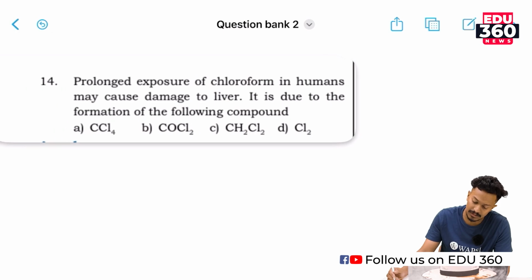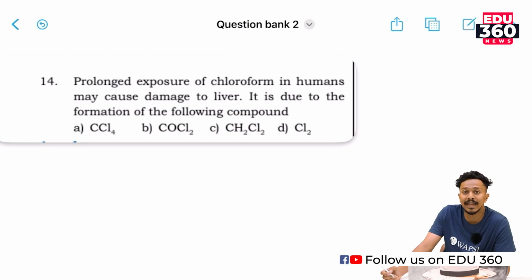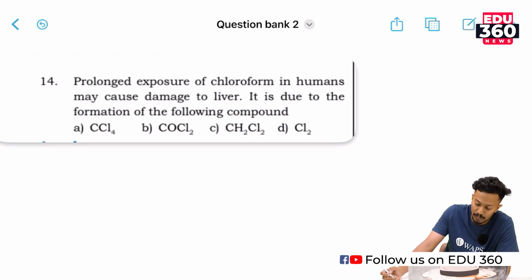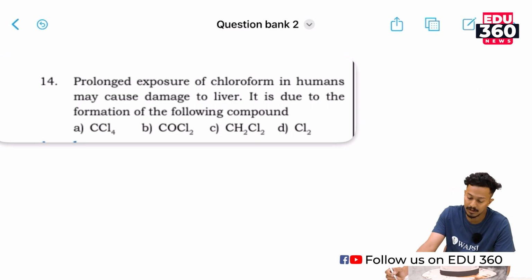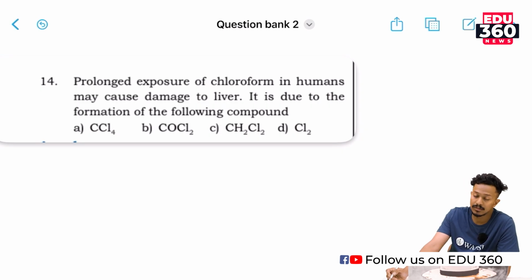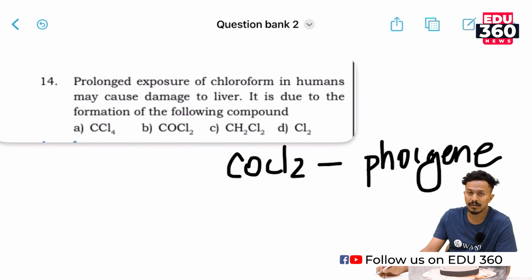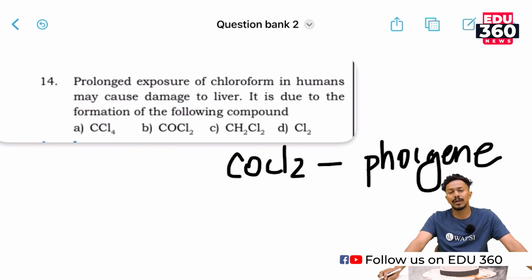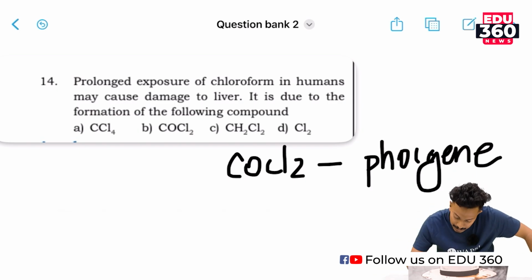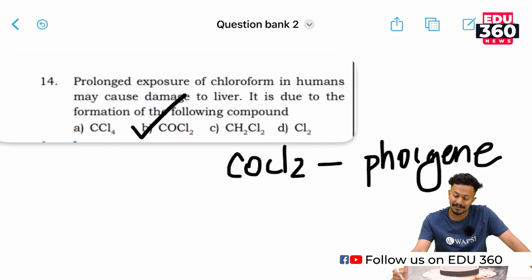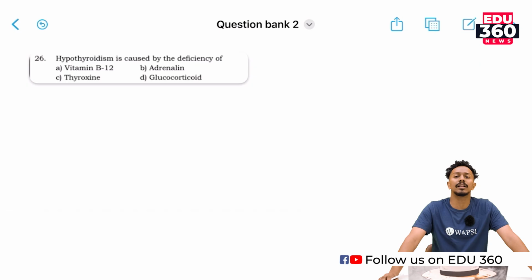Our next question, which is: prolonged exposure to chloroform in humans may cause damage to the liver. It is due to the formation of the following compound, right? What do you think might be the compound that is formed? This is phosgene, which is COCl2. This is the phosgene that is formed in this given statement, right? Prolonged exposure to phosgene may cause severe skin damage and liver damage. So, the correct option for this question would be COCl2, right? Let's move on to our next question.